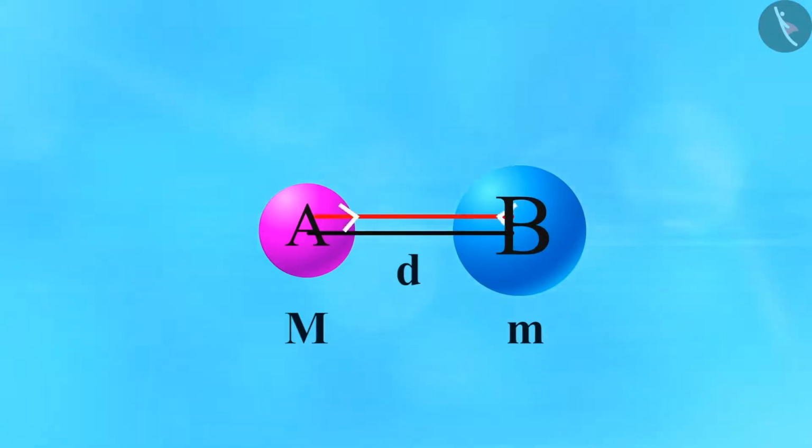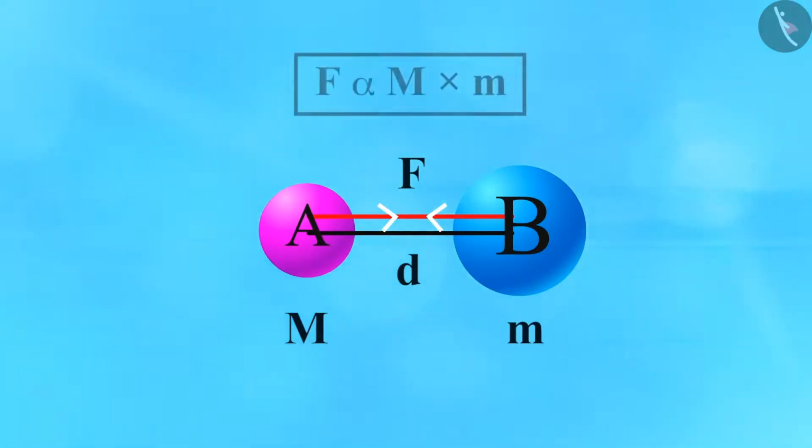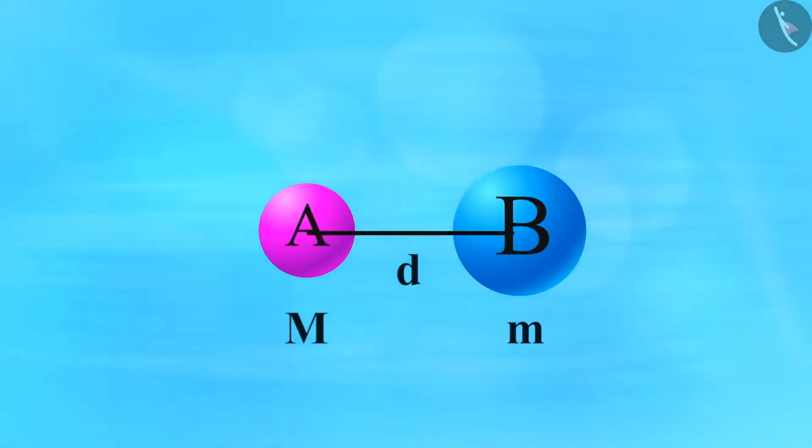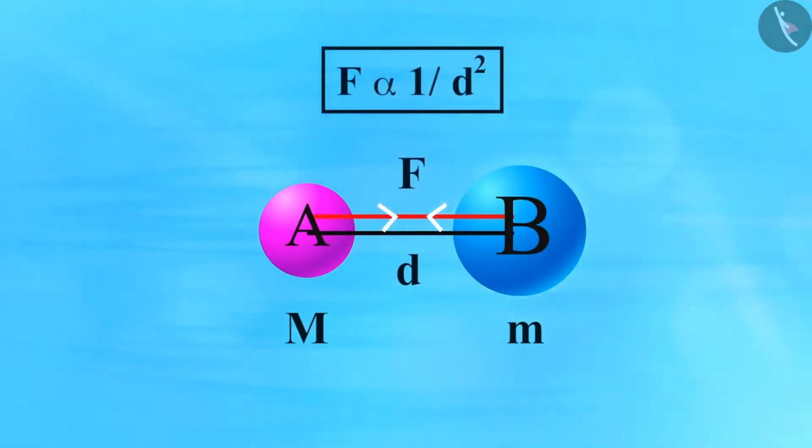Let the force of attraction between A and B be F. According to the universal law of gravitation, the force between the objects is directly proportional to the product of their masses. So, mathematically we can write it as F directly proportional to m1 multiplied by m2. Now, the force is inversely proportional to the square of the distance between the two objects, that is, F directly proportional to 1 upon d square.